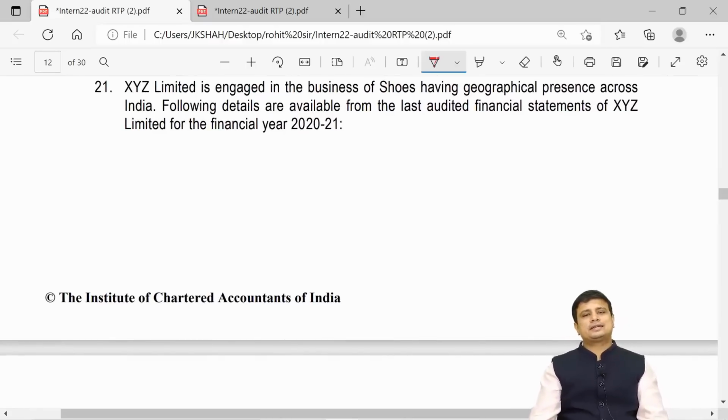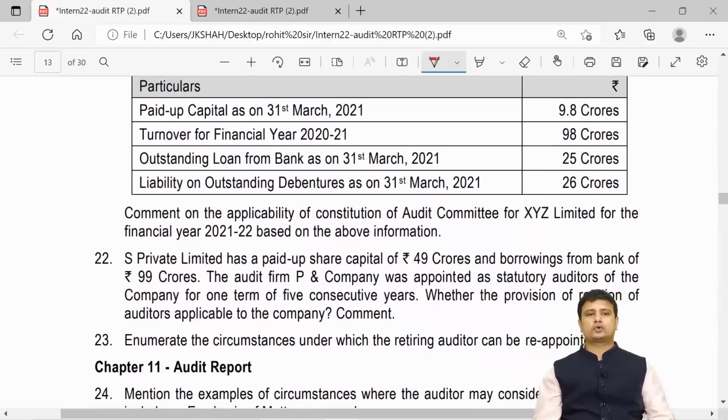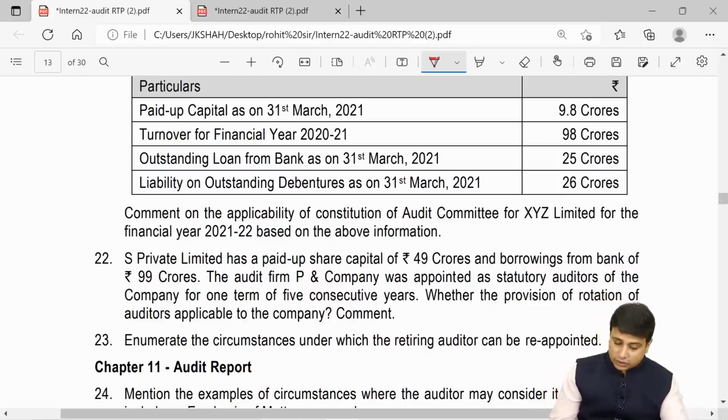XYZ Limited is engaged in the business of shoes, having geographical presence across India. Following details are available from the latest audited financial statement for 2021. Paid up capital is 9.8 crores. Turnover is 98 crores. Outstanding loans from banks is 25 crores. Liability on outstanding debentures is 26 crores. Comment on the applicability of the constitution of audit committee.